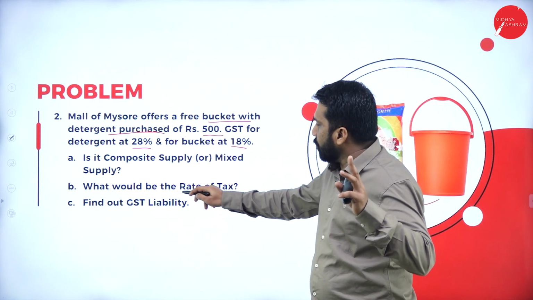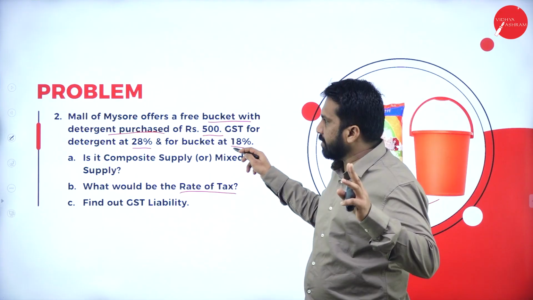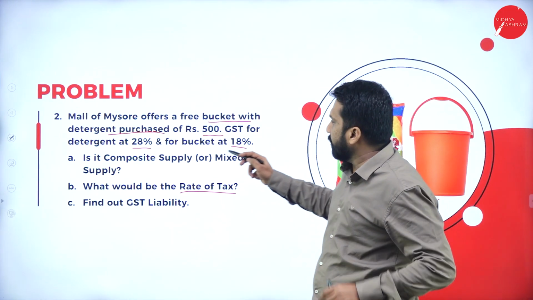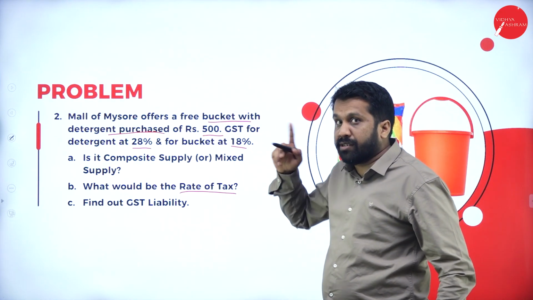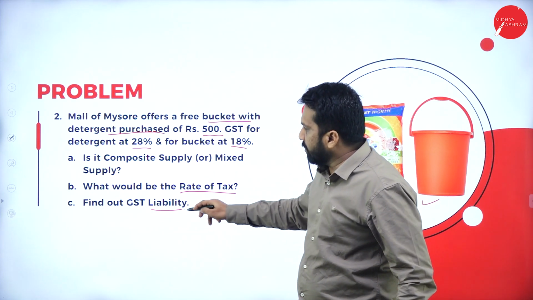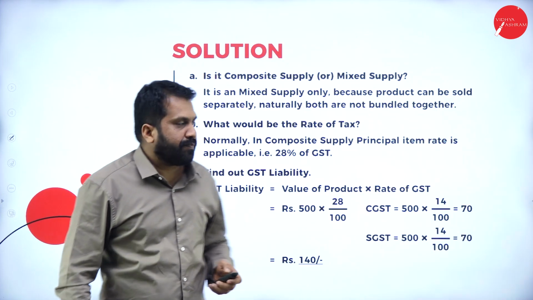Second one, what would be the rate of tax? There are 2 taxes. Detergent is 28% and the bucket is 18%. You have to see which is the main product. Find out the GST liability. I'll go to the answer.